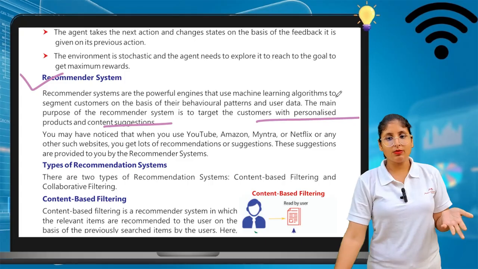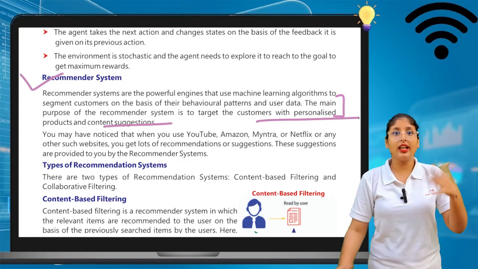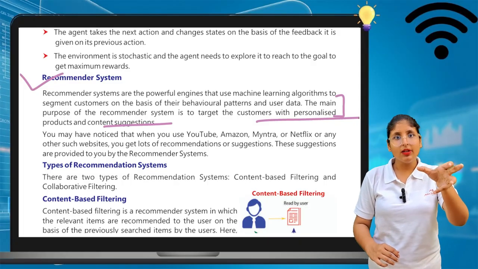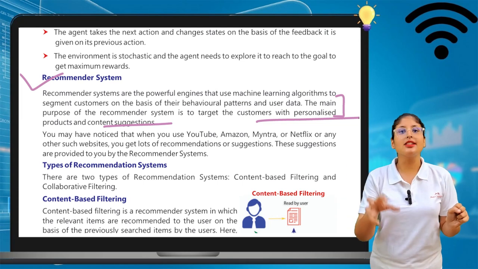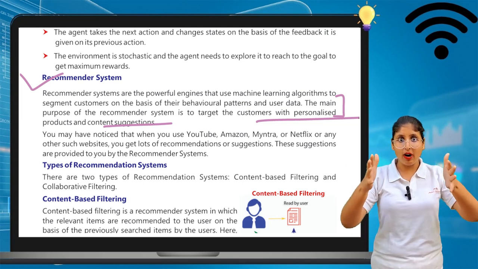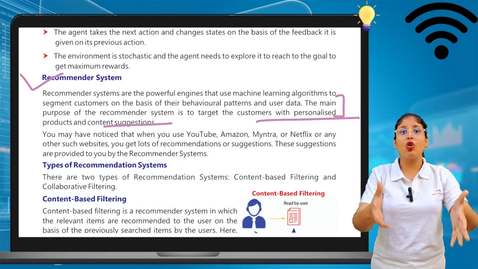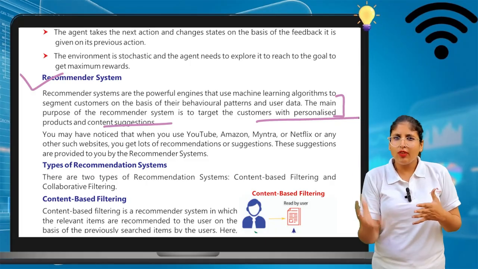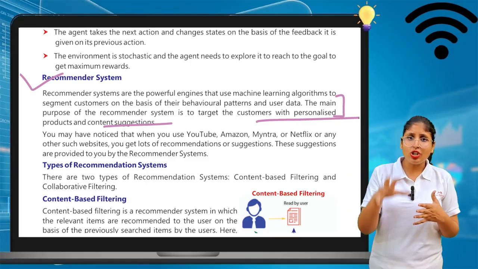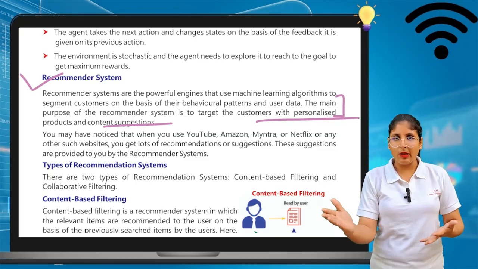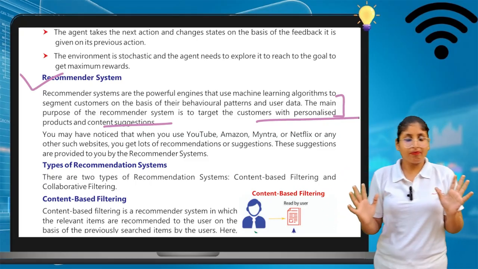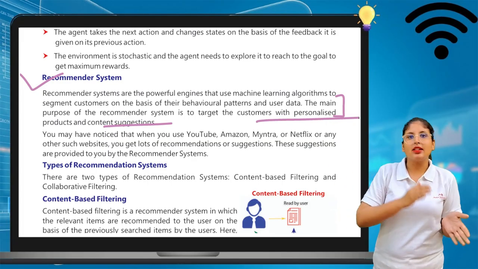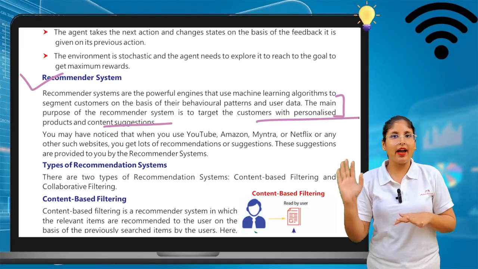This is the same thing mentioned here. See, I am reading it again. The main purpose of a recommender system is to target the customer with personalized product and content suggestions. So what is the work of a recommender program? They give you a proper recommendation based on the customer's expectation or what I am searching for. They give you suggestions like, this you can buy. If I'm buying an iPhone, the recommender system gives you the options of iPhones, like you can buy this 14, 15 Pro Max and all these things.